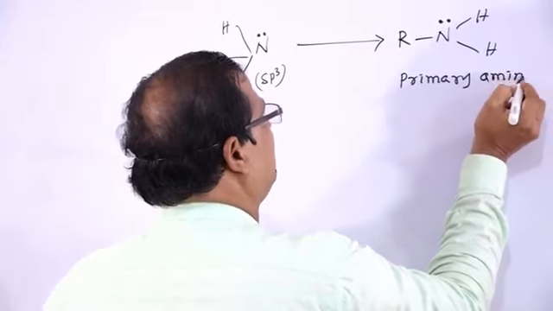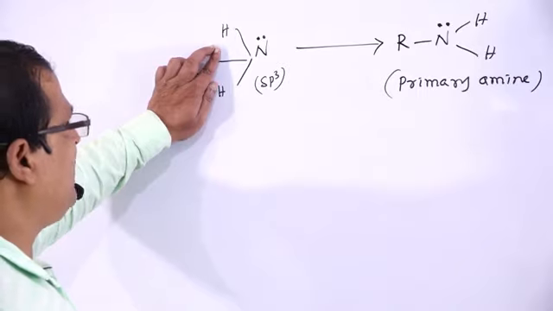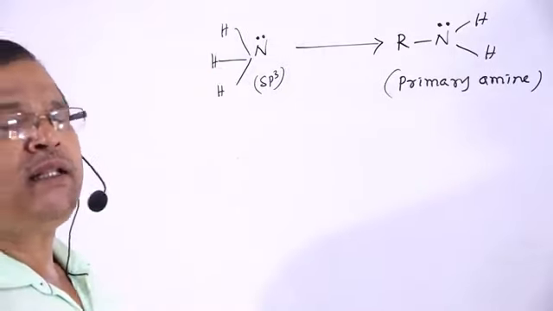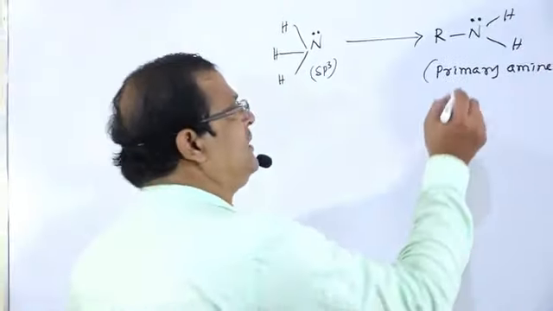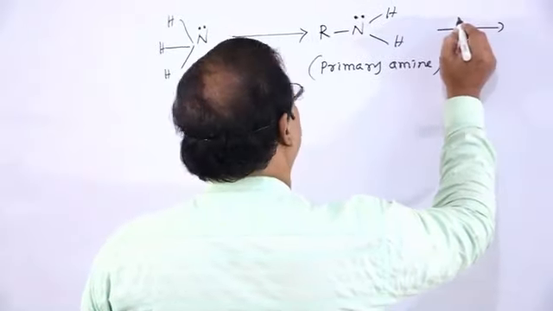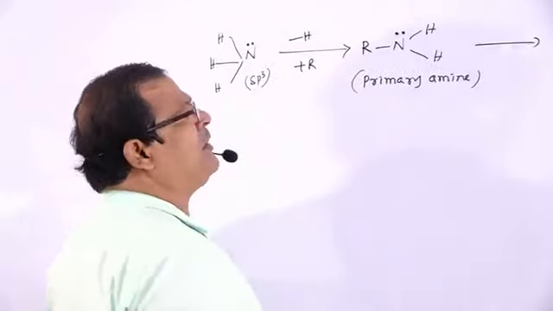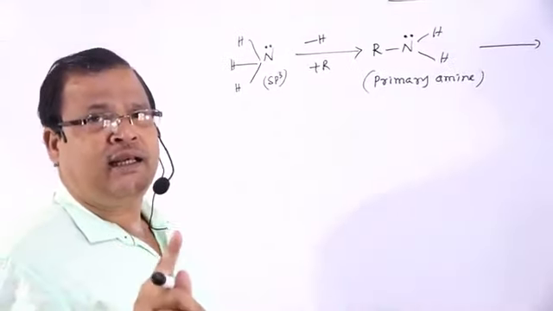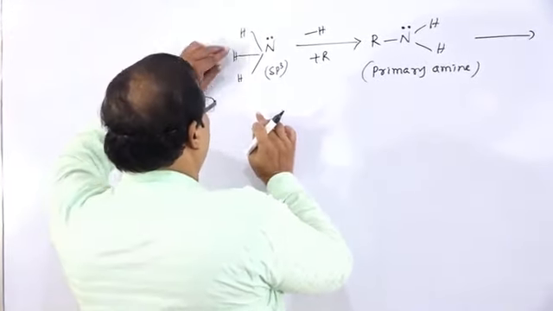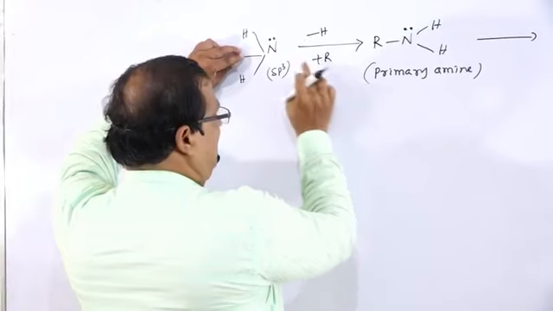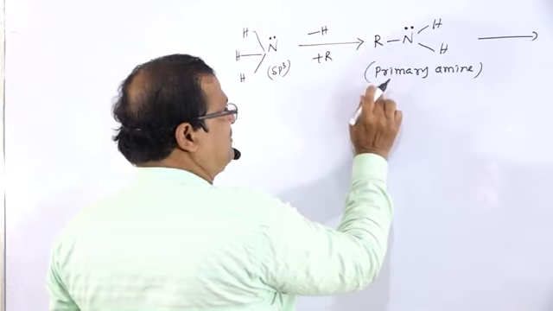So this is treated as a primary amine. Why primary amine? Because one hydrogen atom of ammonia is replaced by an alkyl group, or you can also take an aryl group. How to define amines? Amines are the alkyl or aryl derivatives of ammonia. In this case, one hydrogen atom of ammonia is replaced by R, an alkyl group. Therefore that is known as primary amine.